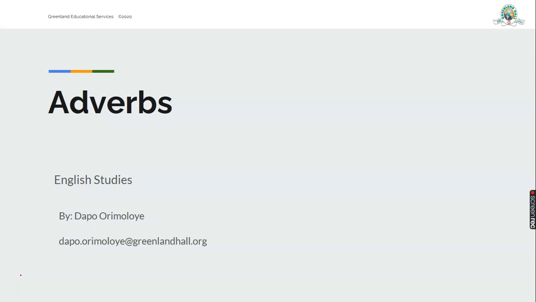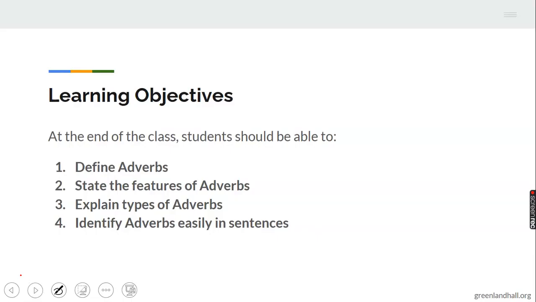Today we are considering adverbs, and I will run through the learning objectives briefly before I go into the main topic. Remember, I am Dakpo Riboloye. For the learning objectives, after the end of this class, you should be able to define adverbs, state the features of adverbs, explain the types of adverbs you have, and lastly, identify adverbs easily in sentences.